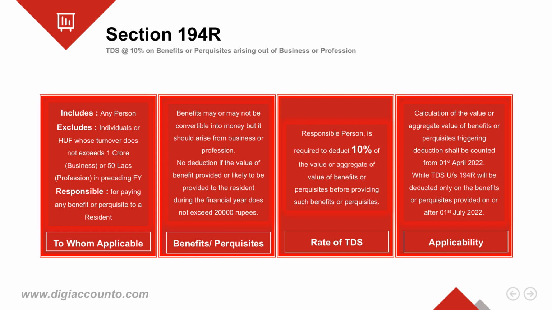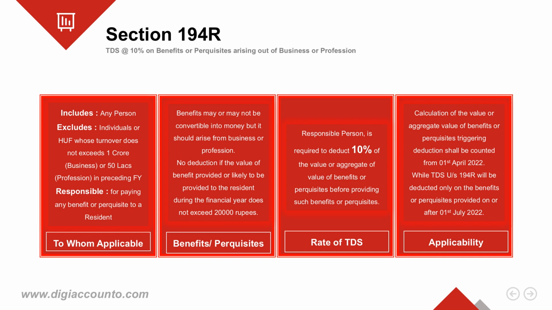The section provides a threshold of rupees 20,000 in a financial year for deduction of TDS under 194R. Meaning, no deduction is required if the value of benefit provided or likely to be provided during a financial year does not exceed rupees 20,000.